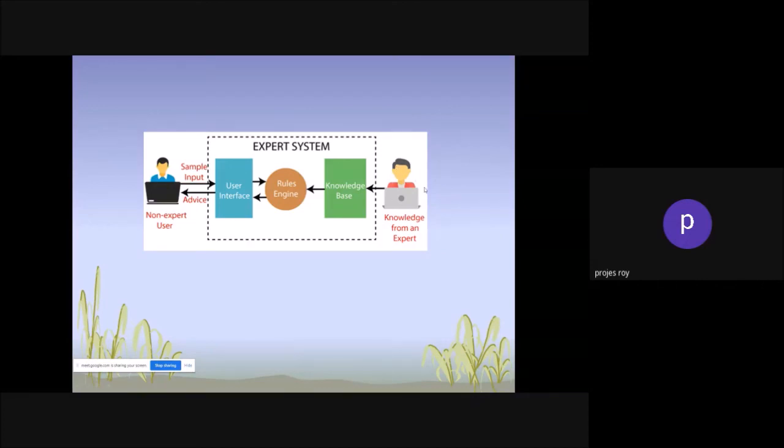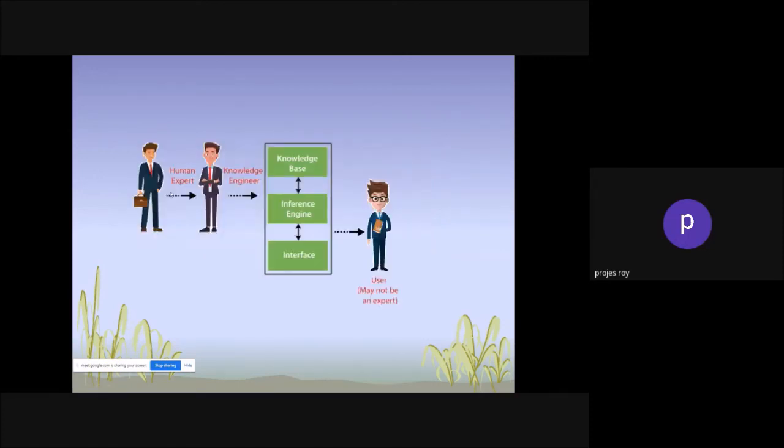You put in something, it goes to the expert or customer care person or remote assistance, and they give it back to you. This is one concept. Now, human expert, knowledge engineer, knowledge-based inference engine.